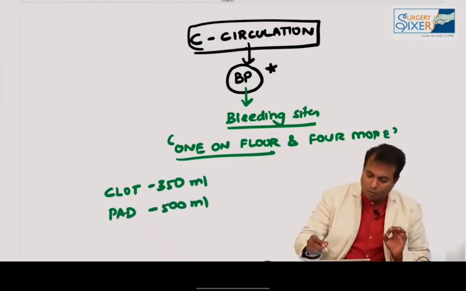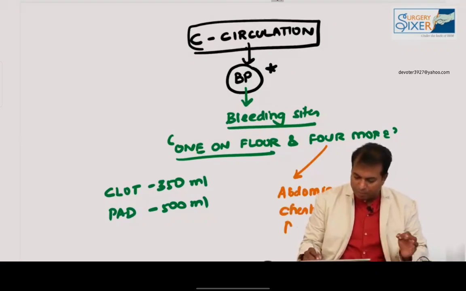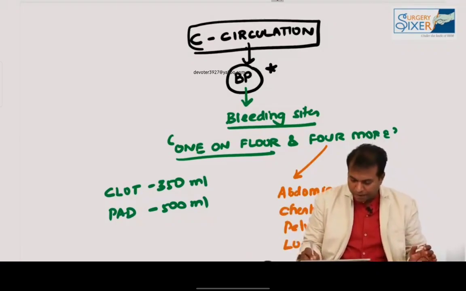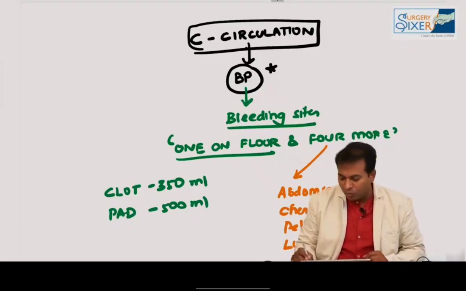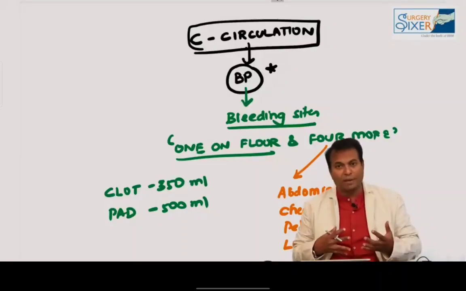And you have to examine for the 4 more. The 4 more are the cavities. In the abdominal cavity you should look for blood. And you should look at the chest cavity. And you should look for pelvic fracture. And you should look for long bone fracture. If there's a pelvic fracture, 2 liters of blood will be lost. In a long bone like the femur, 1.5 liters will be lost. You can even have 2 liters of blood loss because of hemothorax. In the abdomen you have hemoperitoneum, there will be some blood. So these are the 4 more.